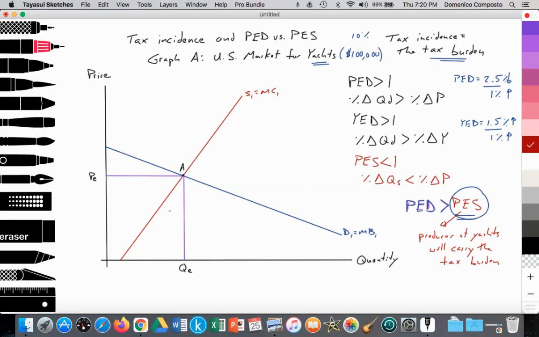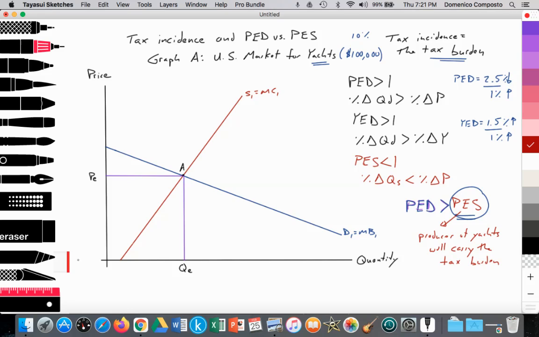So here we have our graph, our inelastic supply curve for yachts, our downward sloping demand curve. For yachts, supply is equal to the marginal cost of production, demand equal to the marginal benefit, and where S1 equals D1, it provides our equilibrium price at point A, establishing that intersection point A, which provides the equilibrium price at PE, and equilibrium quantity at QE, where quantity supplied equals quantity demanded. So then that 10% tax is applied.